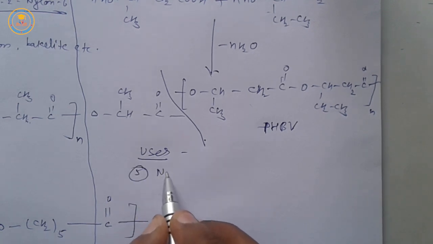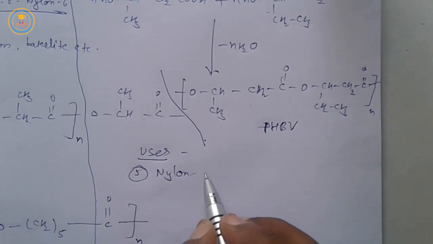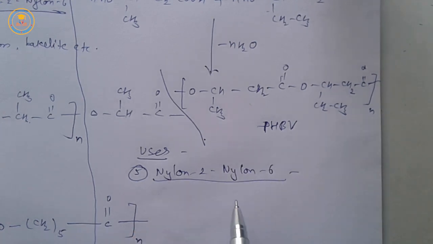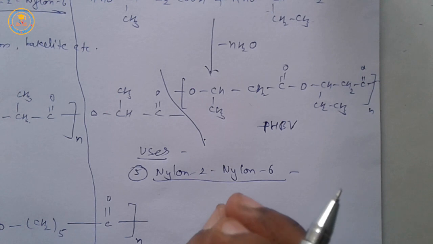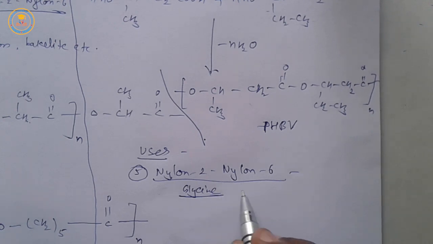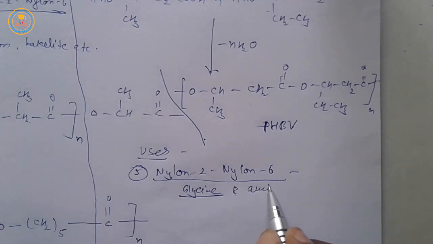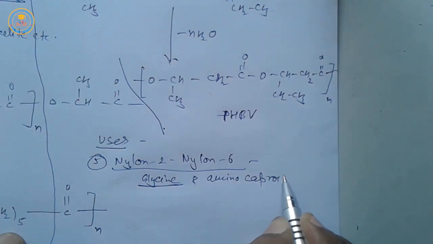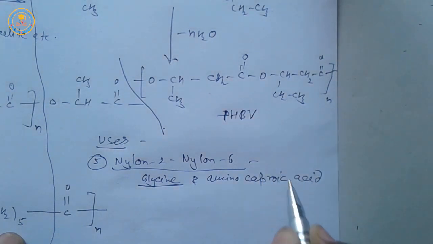Next biodegradable polymer is nylon 2, nylon 6. It is the polymer of glycine and aminocaproic acid.